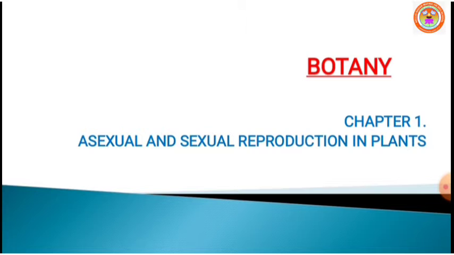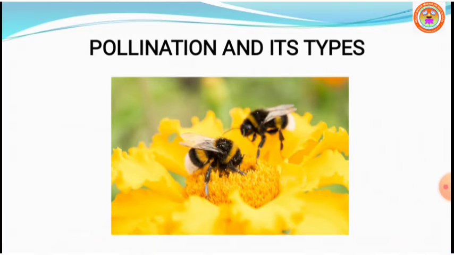Today in botany class we are continuing chapter 1, asexual and sexual reproduction in plants, under which the title pollination and its types. We know that pollination takes place in plants either by self-pollination or by cross-pollination.